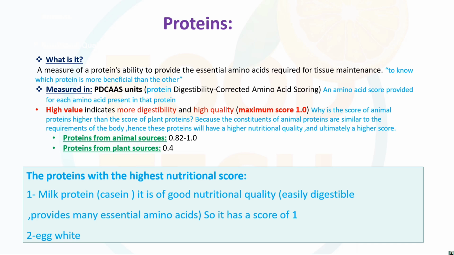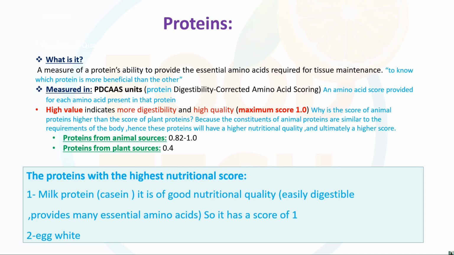The amino acid scores are provided for each amino acid present in the protein, and the scoring is viewed with respect to the PDCAAS unit. Okay, the high value indicates more digestibility, and the maximum ratio for high quality is 1. The high digestibility has the score of 1, which is the high score.